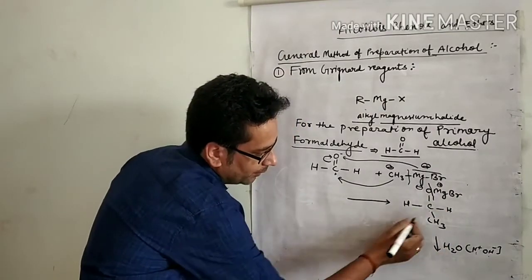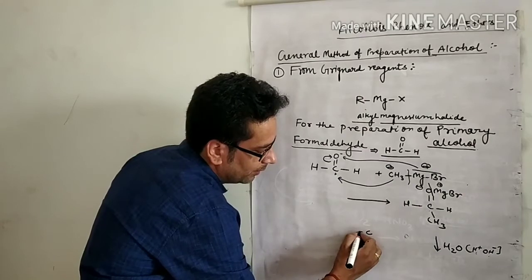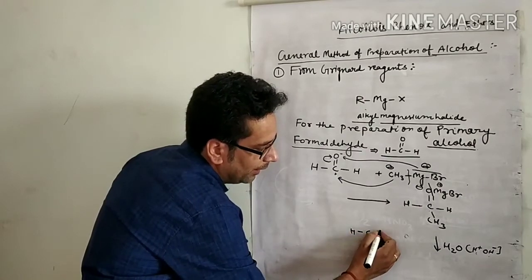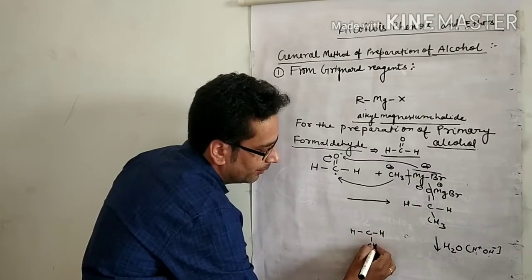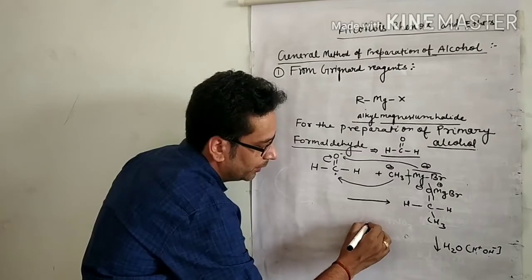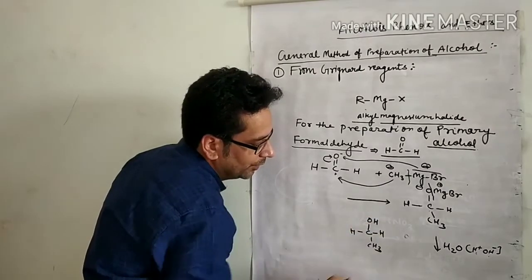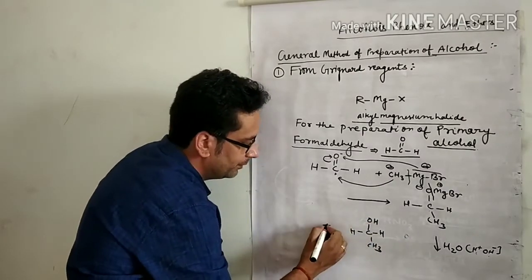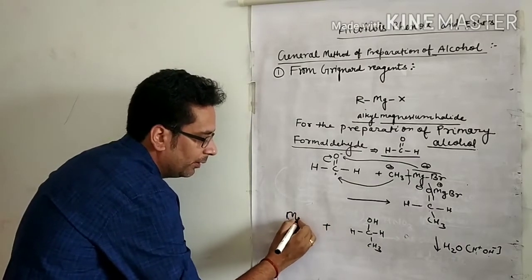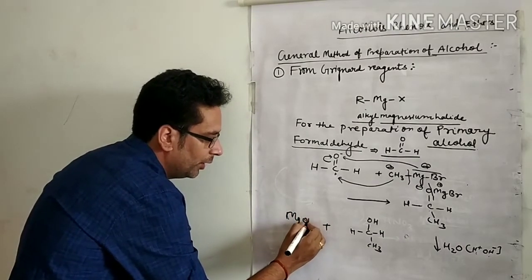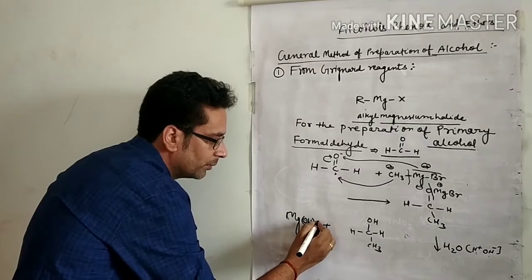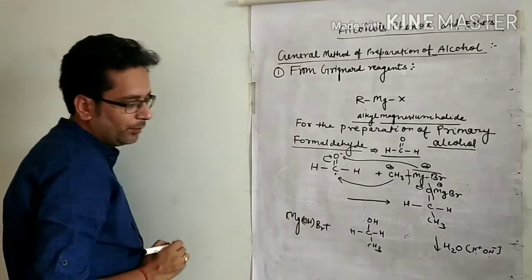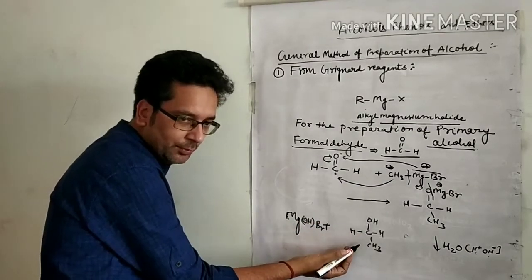Look here, this is the carbon, hydrogen, CH3, plus MgOHBr. There is formation of alcohol.